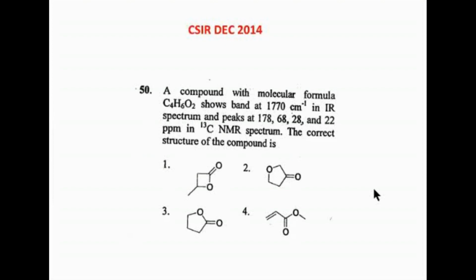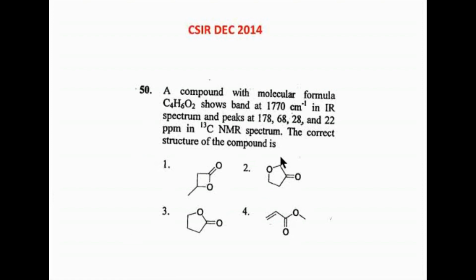1 and 4, ma'am. How? Tell me how. Ma'am, in 4, we have a double bond conjugated with the carbonyl, so its frequency will be lower. The frequency will be very low, isn't it? Yes, ma'am. Can you compare with C13? Can you tell me by comparing with C13?